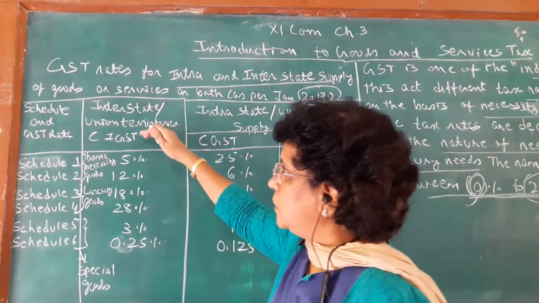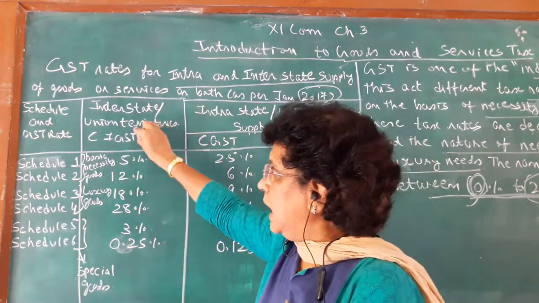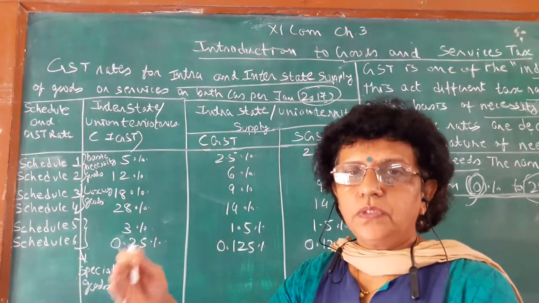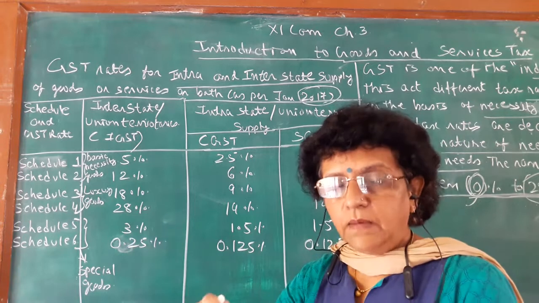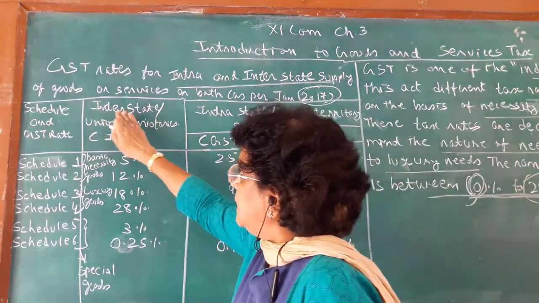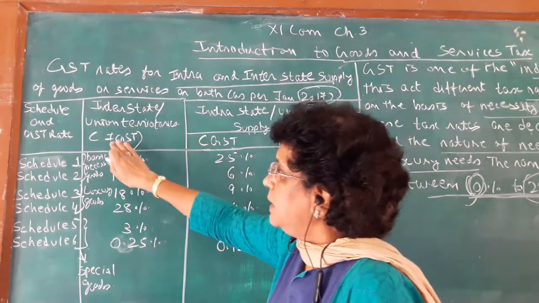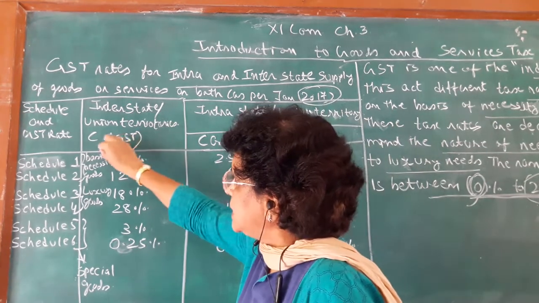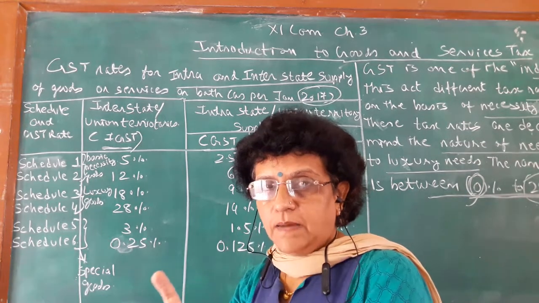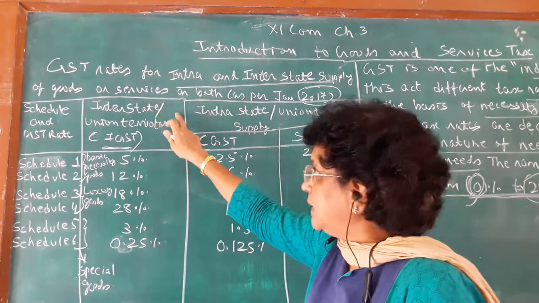Now if you do a transaction with another state, for example a Gujarat trader selling goods to a Maharashtra trader, the tax applicable is known as IGST, only one tax, for your interstate transaction.